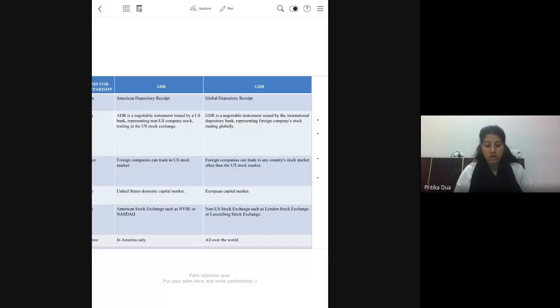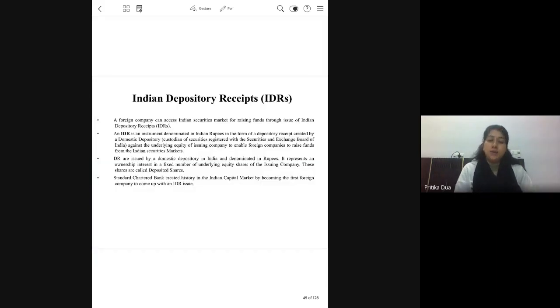Then comes the concept of IDRs. So if any foreign company wants to raise funds in the Indian market through the channel of depository receipts, it will be issuing IDRs in the Indian stock market. An IDR is an instrument denominated in the Indian currency.